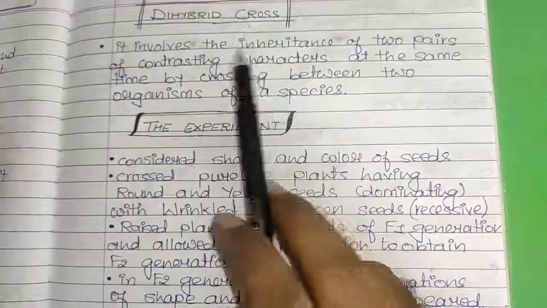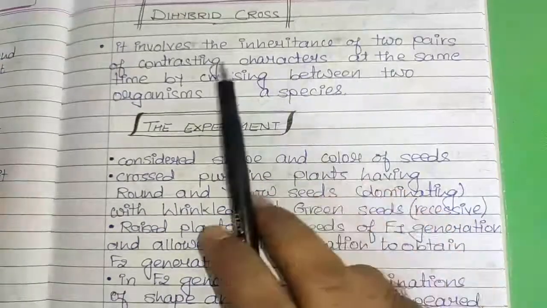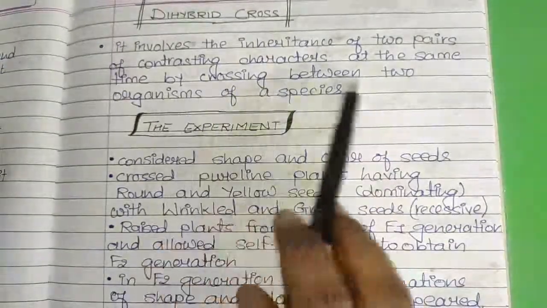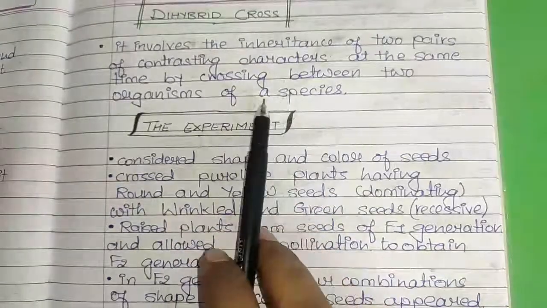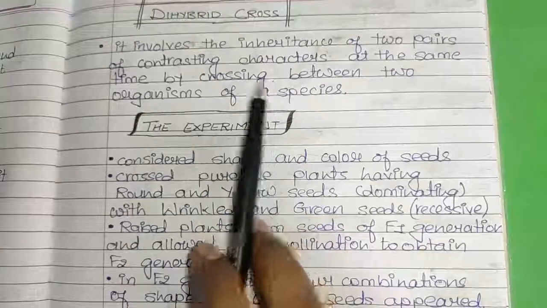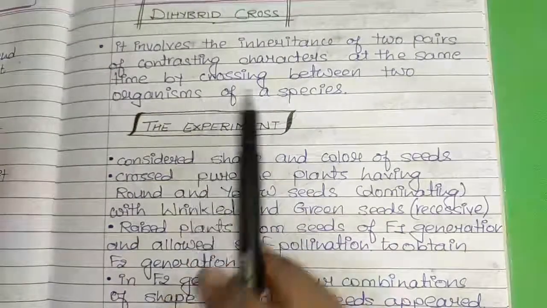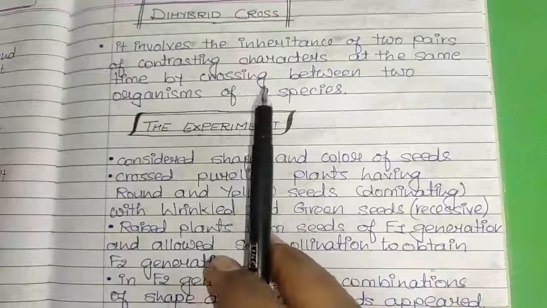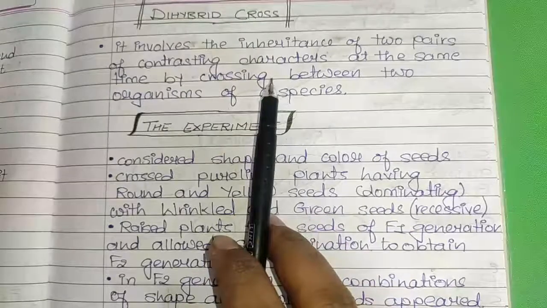But here we will take two characters at the same time, by crossing two organisms of a species. So in one species we will take two different contrasting characters, and we will see how exactly they are inherited from one generation to the other.